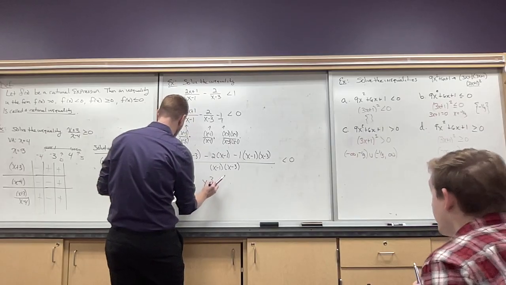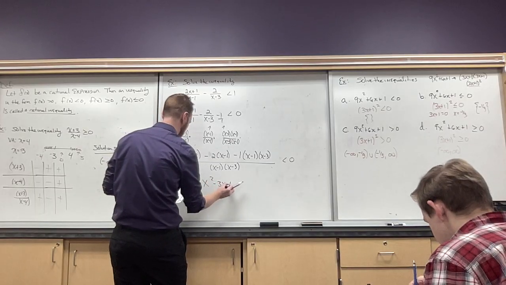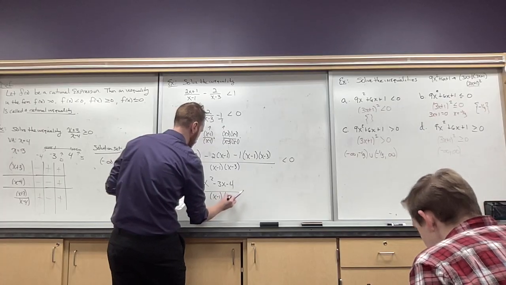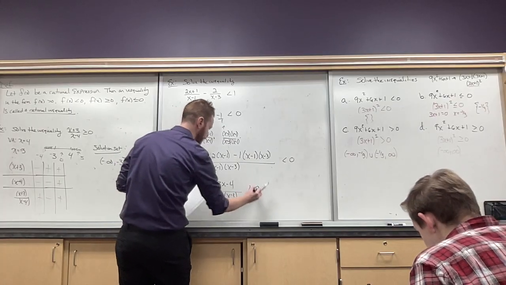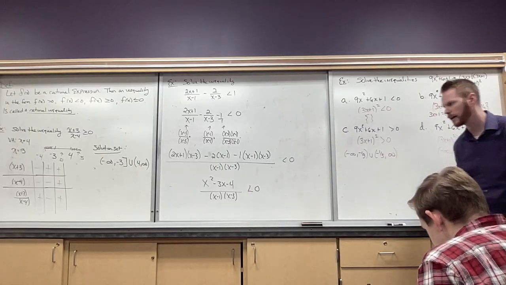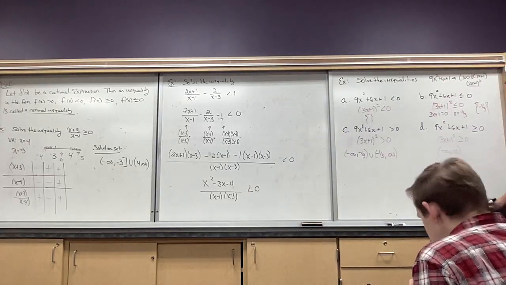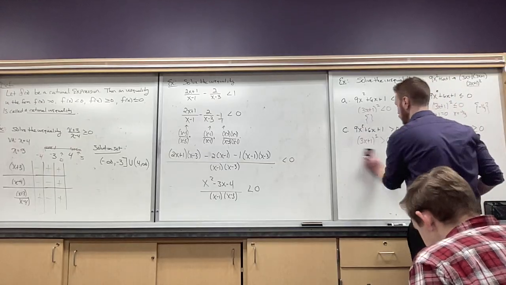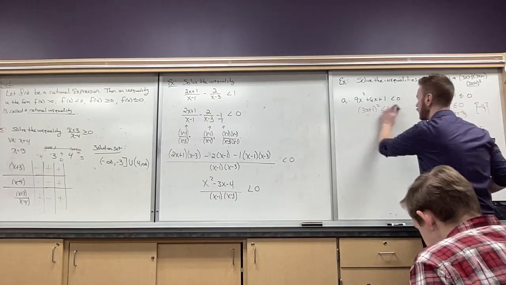Okay, so it's going to be x squared minus 3x minus 4 over (x minus 1)(x minus 3). So we'll save ourselves a little bit of time in writing. We know how to simplify that, so we'll just go down to what it looks like. Now the top, the numerator, we can factor that.